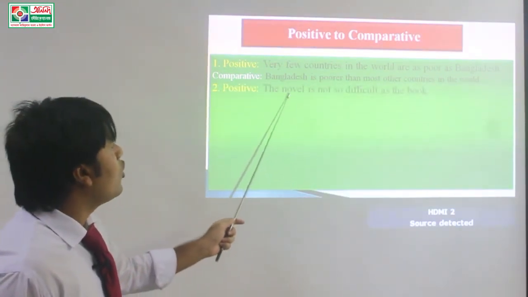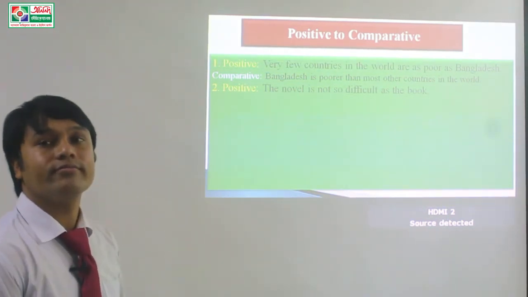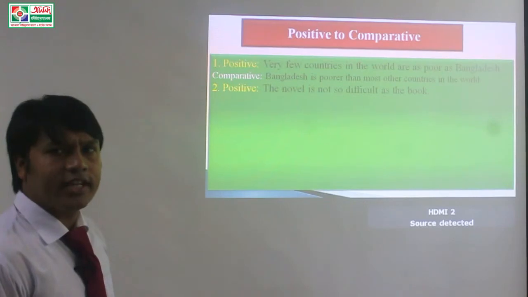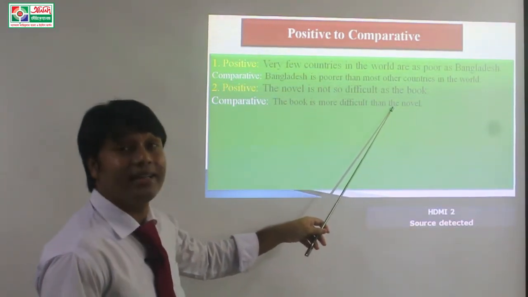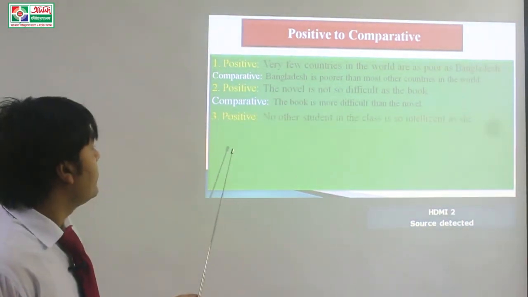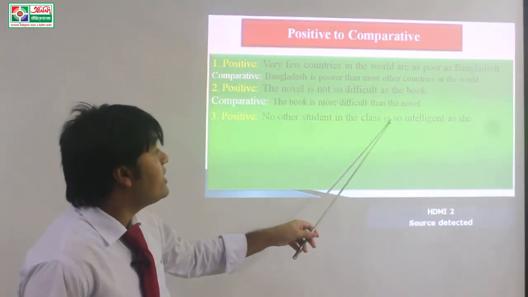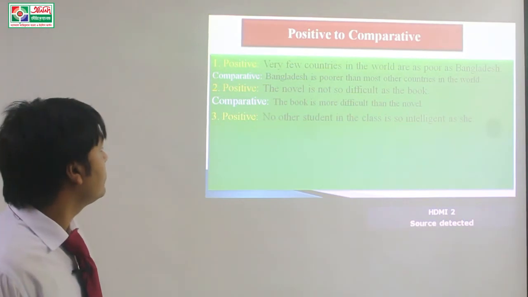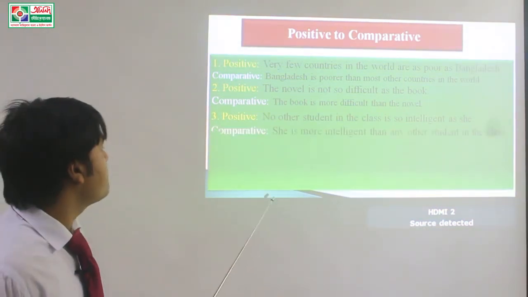Next, the novel is not so difficult as the book. Okay, try yourself. Let's check the answer. The book is more difficult than the novel. Next, no other student in the class is so intelligent as he. Let's check the answer.